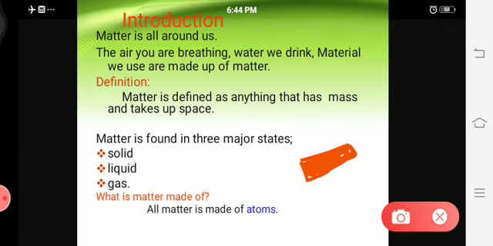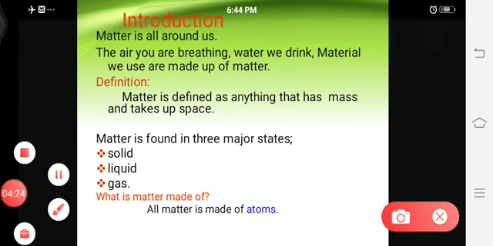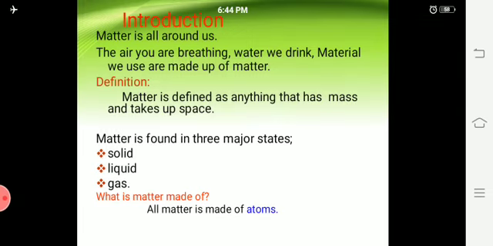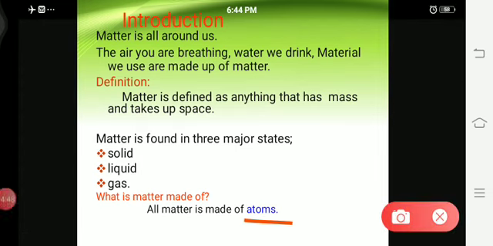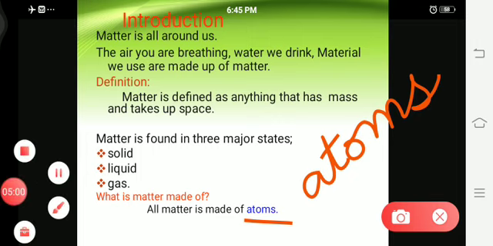Matter is found in 3 major states. What are the 3 major states? First one is solid, second one is liquid, and third one is gas. These are the 3 major states where you can find matter. So what is matter made up of? All matter is made up of atoms. What is the spelling for atoms? A-T-O-M-S. In the upcoming slide, I will explain everything briefly.